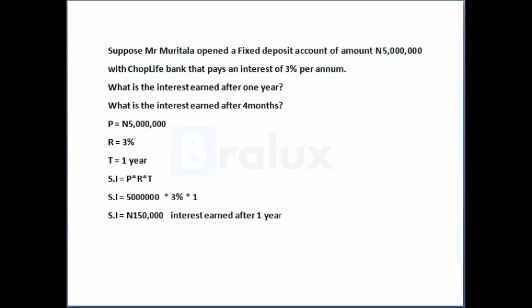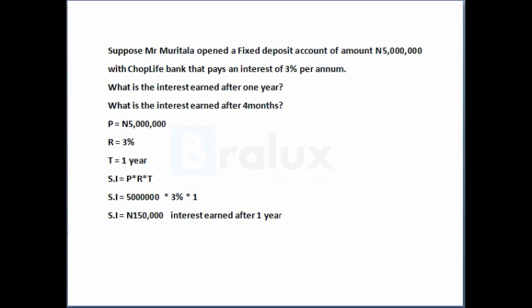Then the interest earned after 4 months, we'll just substitute the time in our previous calculation, in which our previous calculation time was 1, while this one now will be substituted for 4. However, the interest rate is per annum.